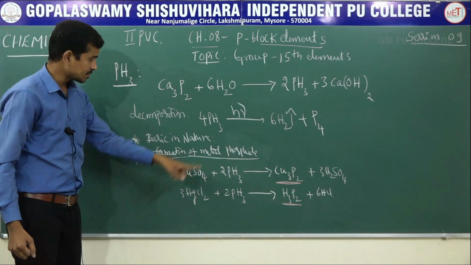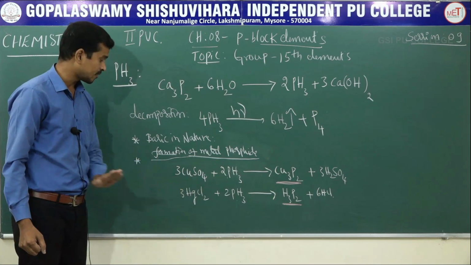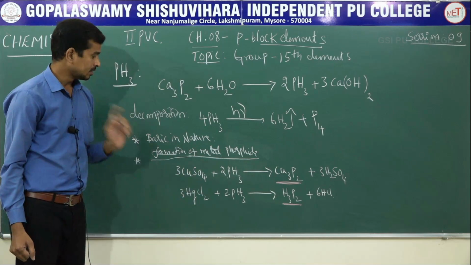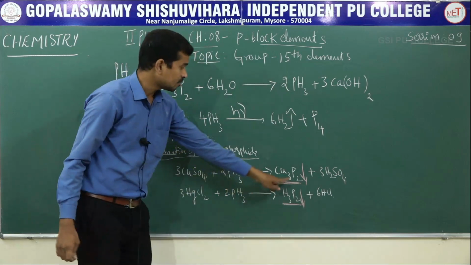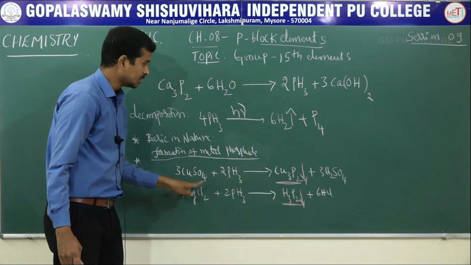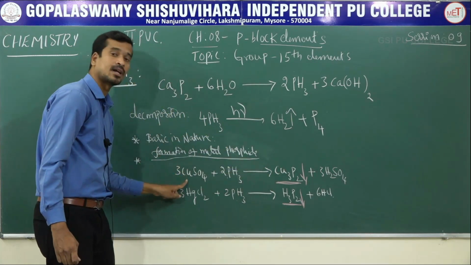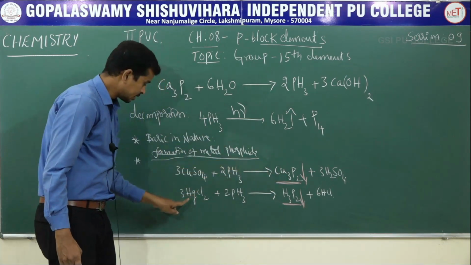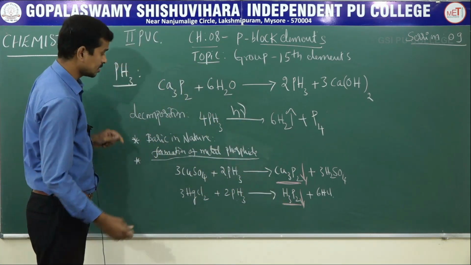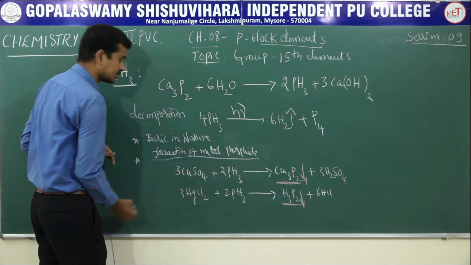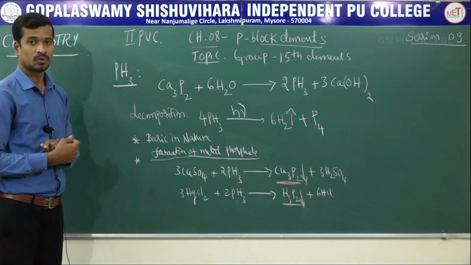When phosphine gas is passed through a metal salt like copper sulfate and mercuric chloride, the metal is precipitated in the form of phosphide. Copper sulfate precipitates as cupric phosphide, and mercuric chloride gives mercuric phosphide. These are the reactions of phosphine gas with metal salts like copper sulfate and mercuric chloride.